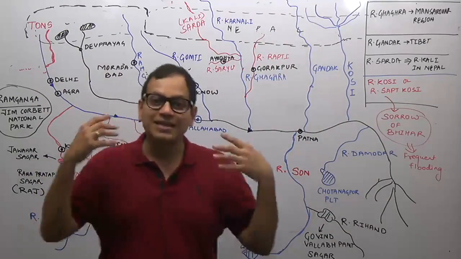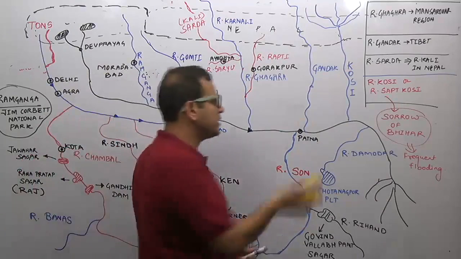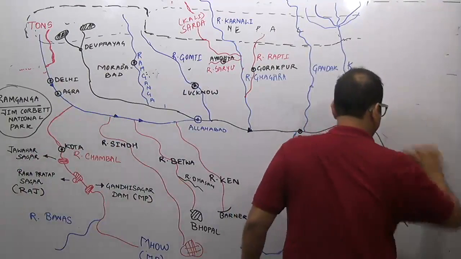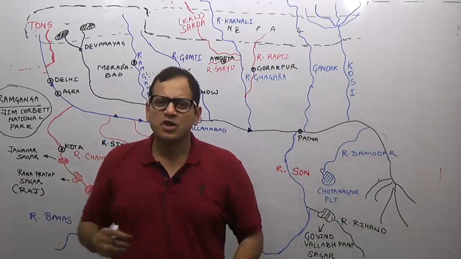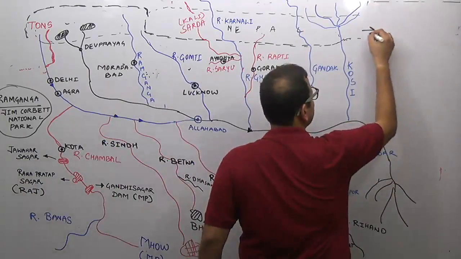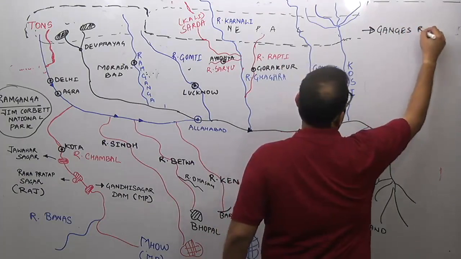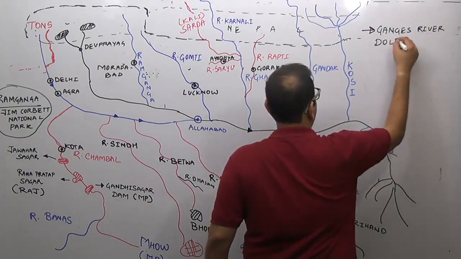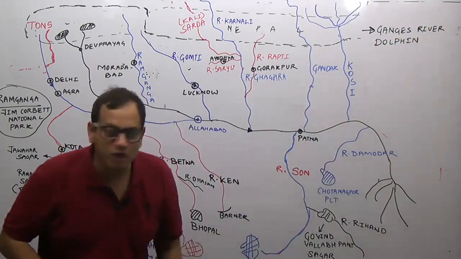The entire river Ganga is one of the polluted rivers, and river Ganga has numerous biodiversity. The important biodiversity of river Ganga is the Ganges river dolphin, a dolphin which is found in fresh water.